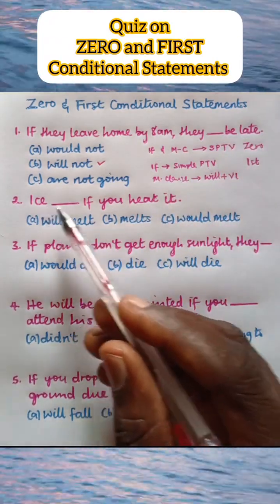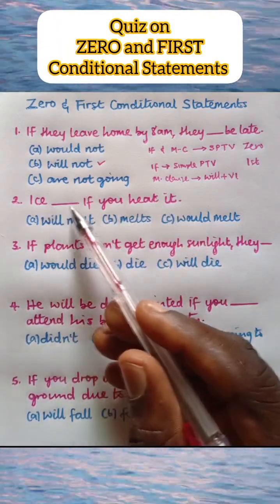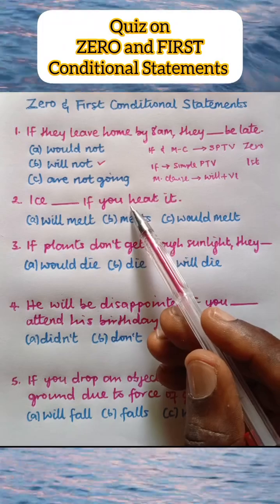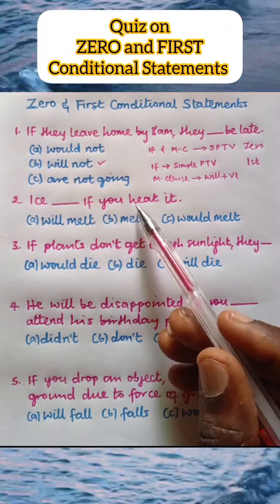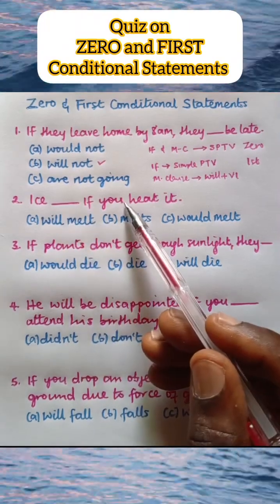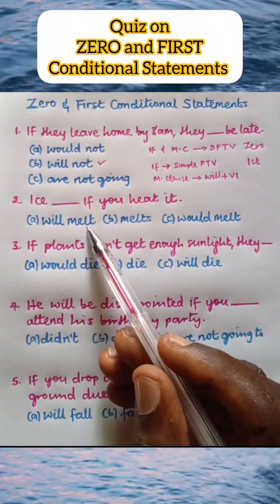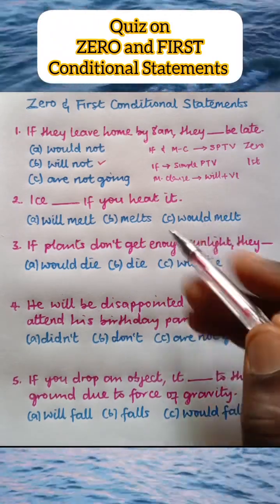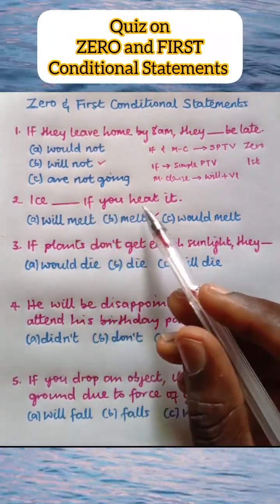It says, ice blank if you heat it. Here, the main clause is ice blank, and the if clause is if you heat it. The verb in the if clause is heat. This is a simple present tense verb, but this statement is a zero conditional statement. How? Because it is a universal truth that if ice is heated, what happens? It melts. So a simple present tense verb is required. Will melt is simple future. Wrong. Option B, melts. This is correct. C, would melt. This is past tense. So B is the correct option, and the sentence reads, ice melts if you heat it.